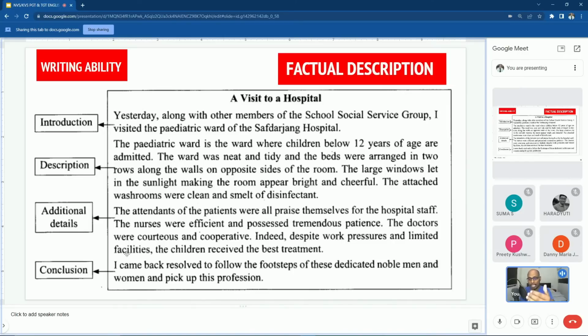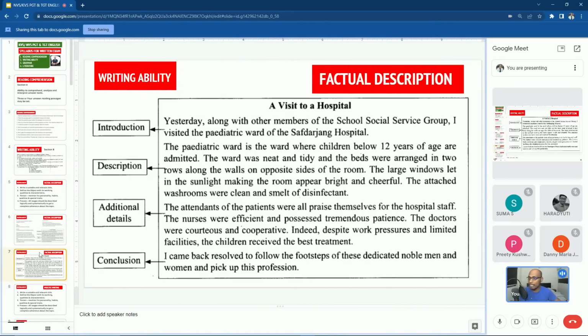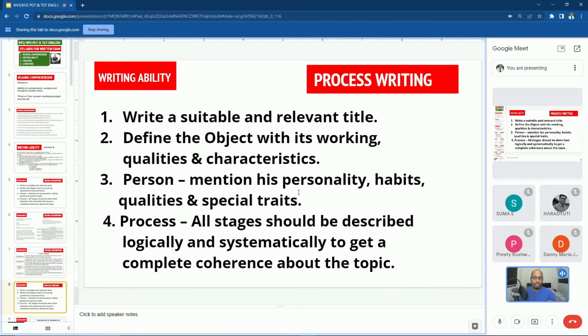So remember, first introduction, then description, then additional details and conclusion. So this type of practical questions will come in exam. They will not ask you theoretical questions in the factual description part and under the writing ability. Is it clear, everybody? The syllabus is important, but the type of questions which you are going to get is more important. You have to train yourself to face the MCQ questions, not the writing part of the factual description.